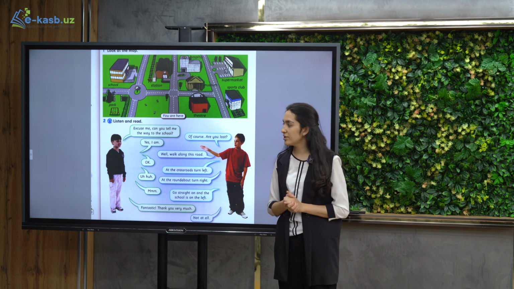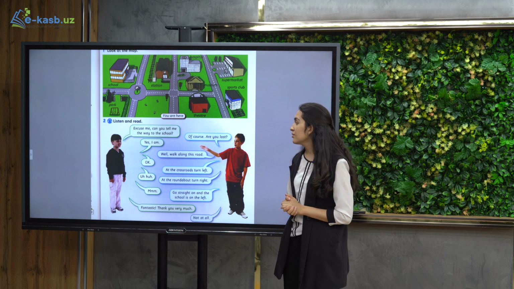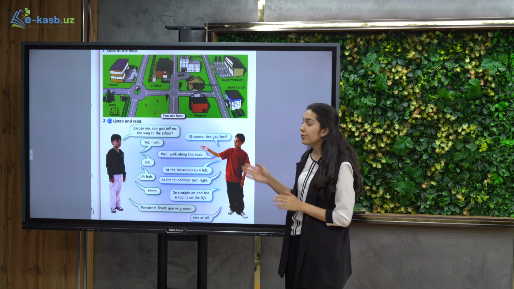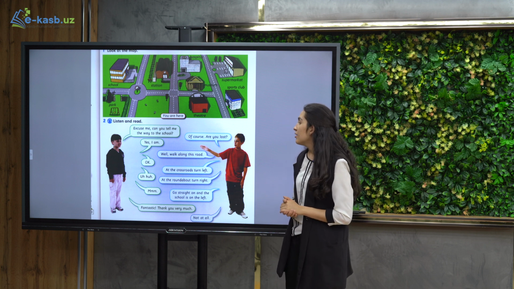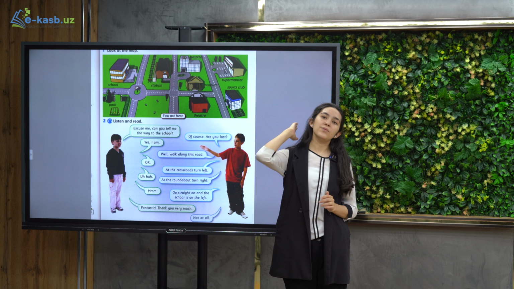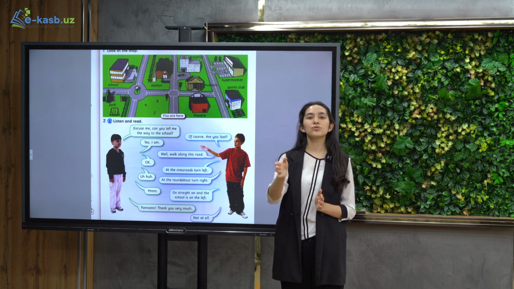First, let's read the conversation. Excuse me, can you tell me the way to school? Of course. Are you lost? Are you lost? Siz yo'qolib qoldingizmi? Yes, I am. Well, walk along this road. Walk along this road. It means to'g'riga shu yo'l bo'yicha keting.